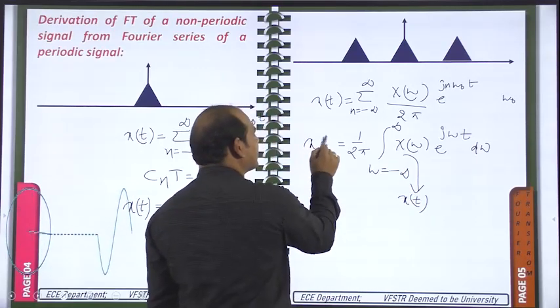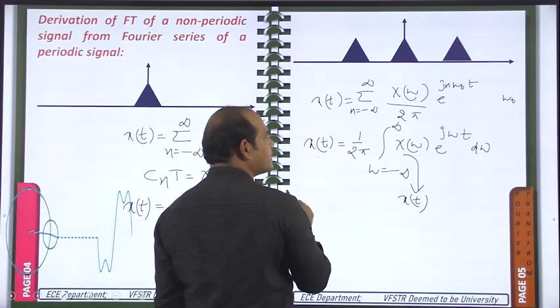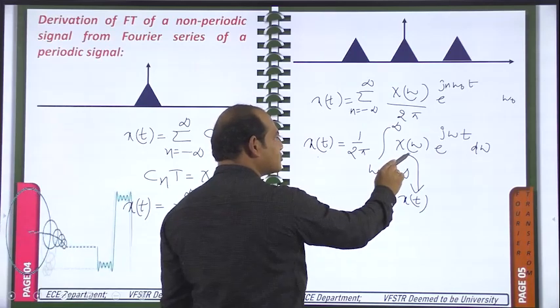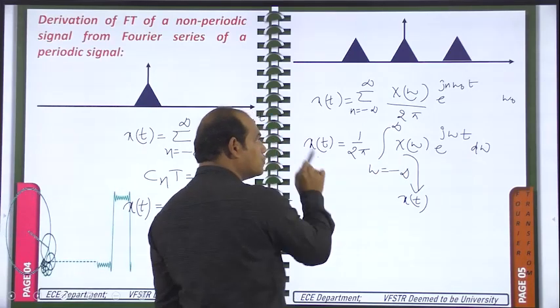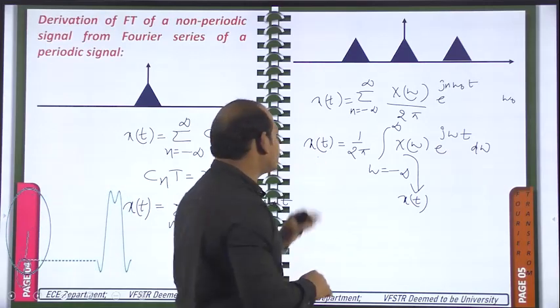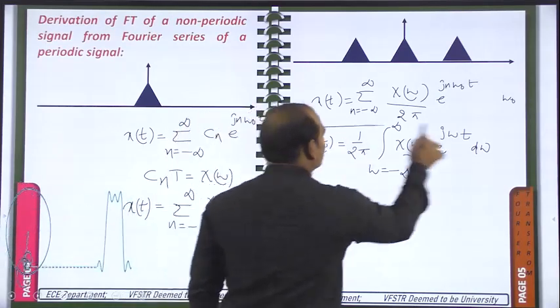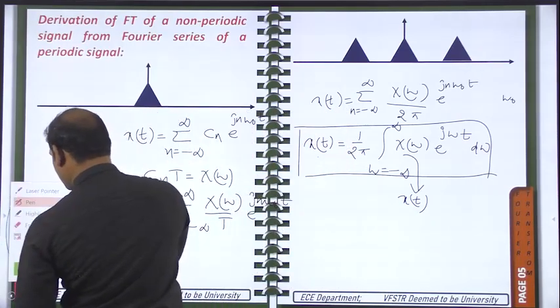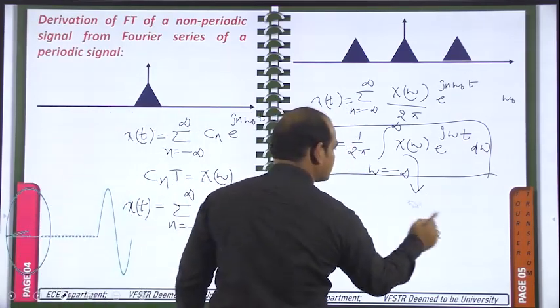Okay, so we are getting the time domain signal from the frequency domain signal. If you have X of omega, that means the Fourier transform or the frequency domain representation of x of t, by using that one in this integral you can get the time domain signal. This is nothing but the inverse Fourier transform. Okay, so here I am writing those two formulas at one place.